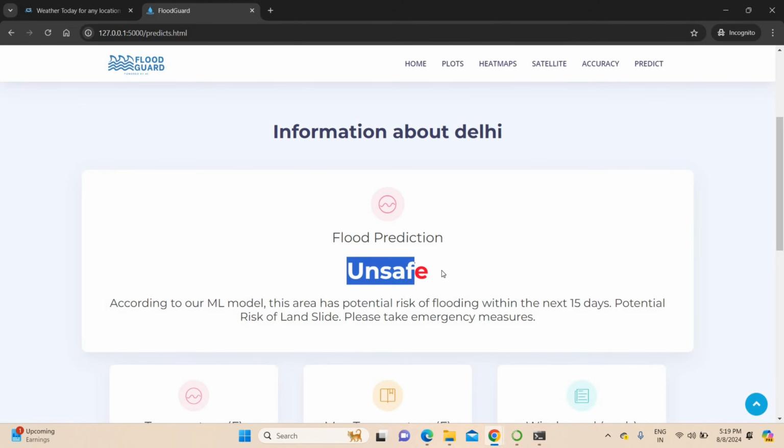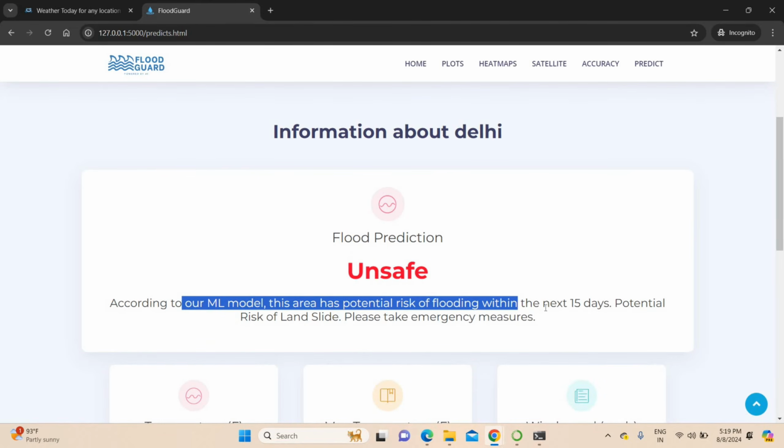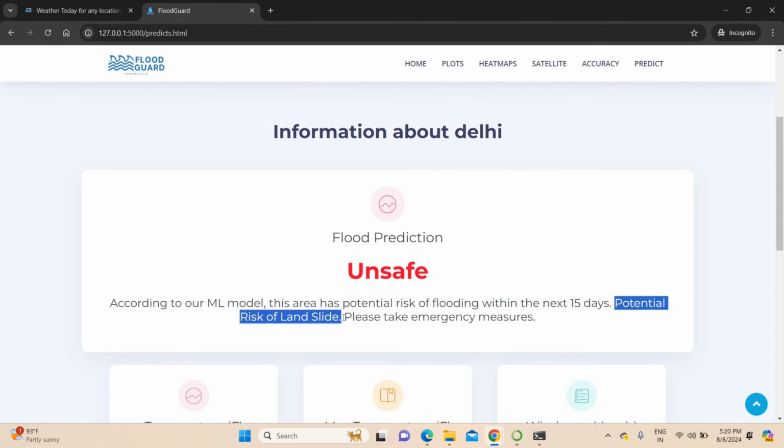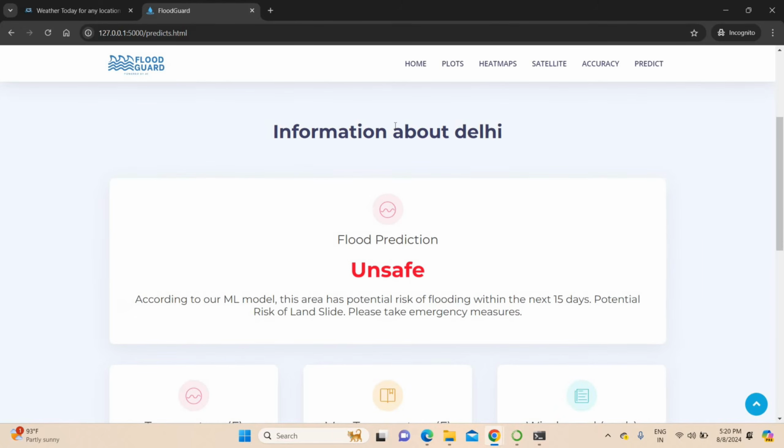You can get the result. For Delhi, unsafe. According to our ML model, this area has potential risk of flooding within the next 15 days. Potential risk of landslide also may happen. Please take emergency measures. This is the result for Delhi. Okay. Depending upon the city, the results may change. This belongs to our machine learning model.